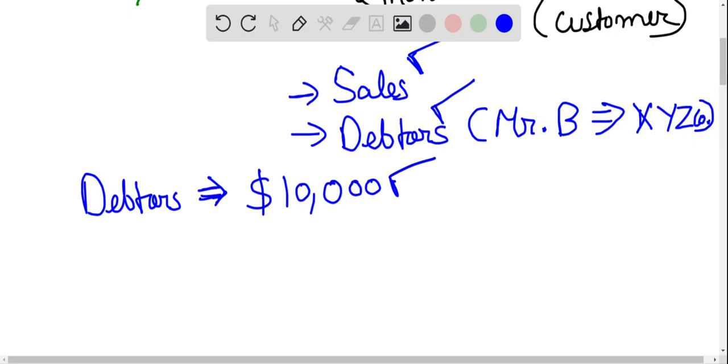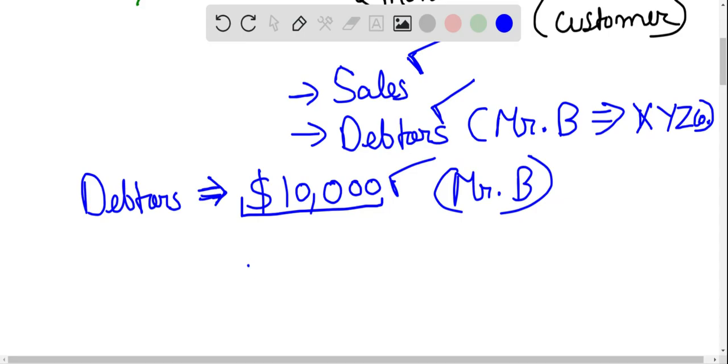Okay, let's say suppose there is only one person, who is Mr. B, that is a debtor to XYZ company. Now until and unless the XYZ company identifies out of how much and to whom the amount is relevant, XYZ company will not reduce down their debtors.